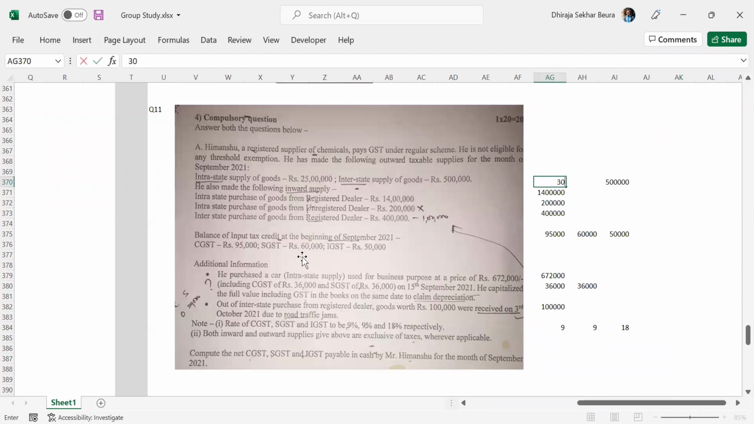So let's suppose this is 30 lakhs. Let's say this is 8 lakhs. I'm making this one as say 18 lakhs. This one I'm making 5 lakhs. This one I'm making suppose say 6 lakhs. Beginning balance, this was 1 lakh. This was 75,000. This was 65,000.